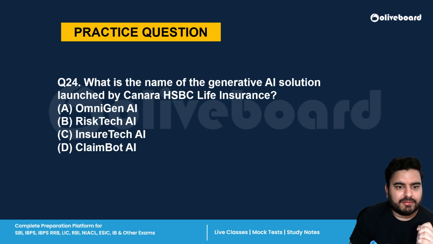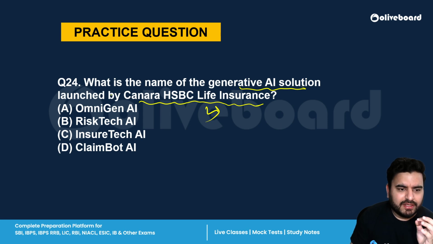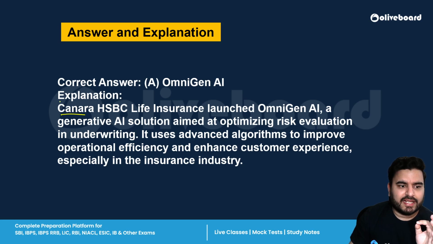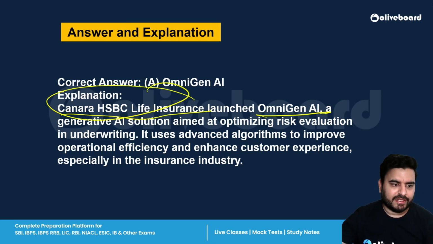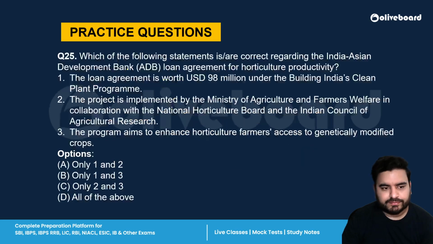Next is, what is the name of the generative AI solution launched by Canara HSBC Life Insurance? Again, a very factual question. The name of the AI solution is OmniGen AI. All right, Canara HSBC Life Insurance has launched OmniGen AI. Okay, so this AI is going to evaluate risk and do underwriting. Underwriting means what? Basically doing the risk evaluation. Right, remember this thing. Chalo.